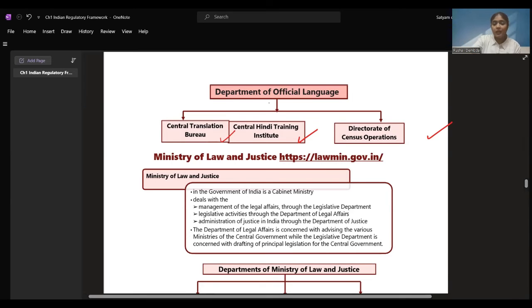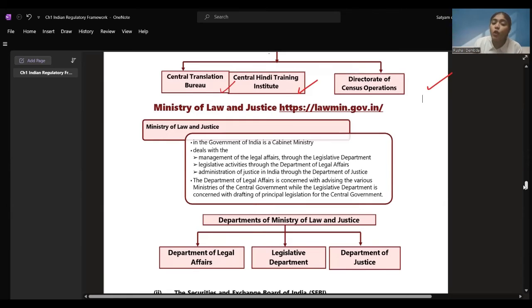Okay, now we'll see the next department, next ministry, that is the Ministry of Law and Justice. The Ministry of Law and Justice in the Government of India is a cabinet ministry. It deals with management of legal affairs. They have to check whether people are following all the laws, rules and regulations or not. All this is checked by the Ministry of Law and Justice, right? Let's see what they have given.